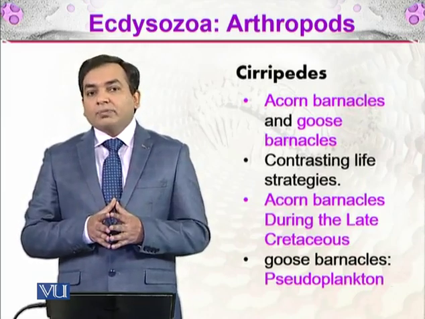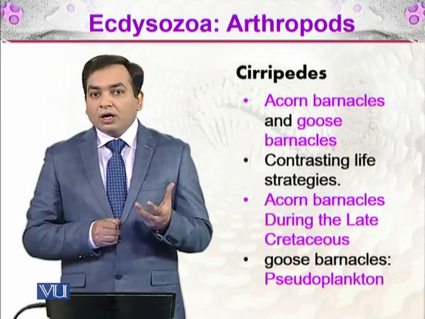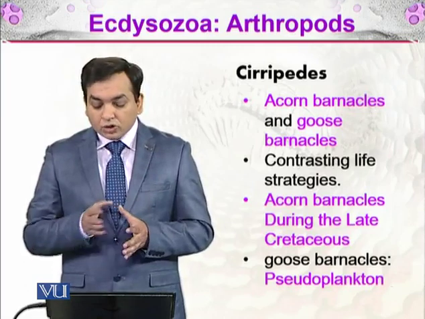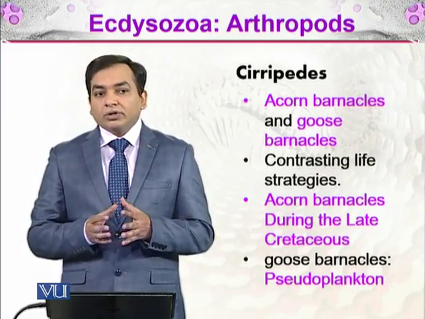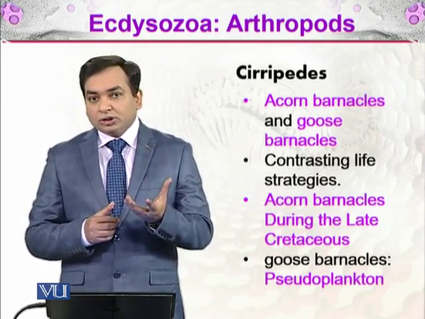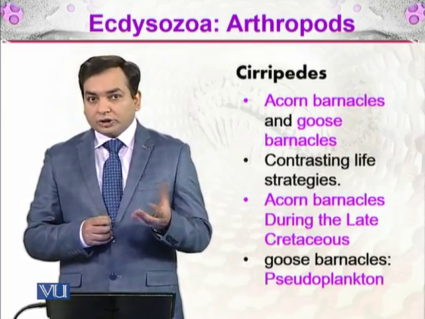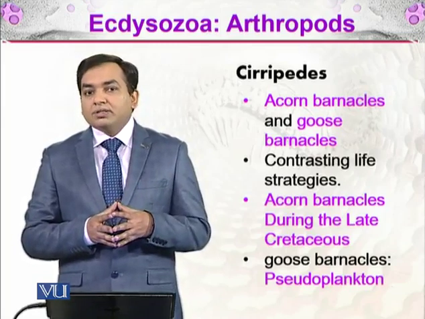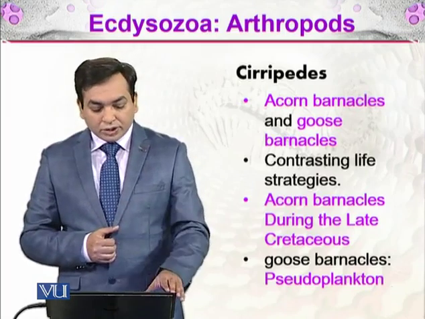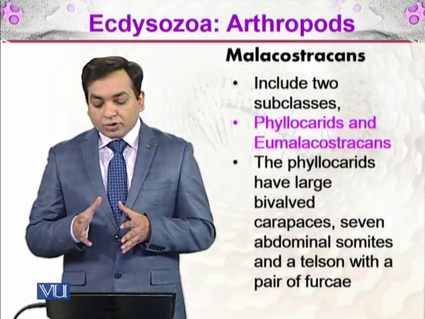We know what plankton are. Plankton are mostly the organisms which are floating in the sea or in the water bodies. The pseudoplankton are the organisms which are not floating by themselves, but they attach to other organisms or other structures which are floating in the sea, and they live there. So these are pseudoplankton.